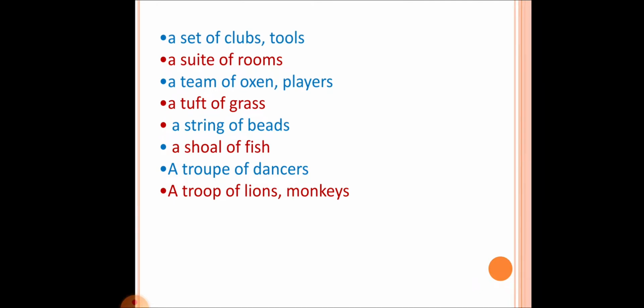A set of clubs or tools, a suit of rooms, a team of oxen or players, a tuft of grass, a string of beads, a shoal of fish, a troupe of dancers, a troop of lions, a troop of monkeys. Now here there is a difference between TROUPE and TROOP. Both are different words and both are used separately for different people or animals.